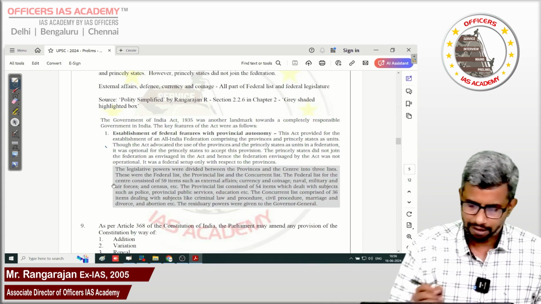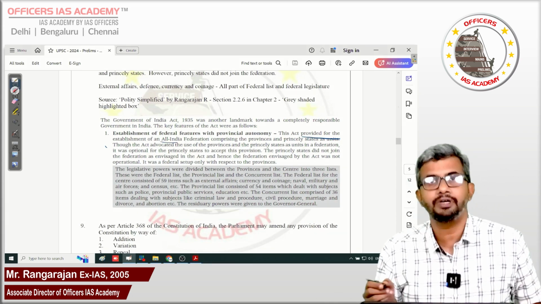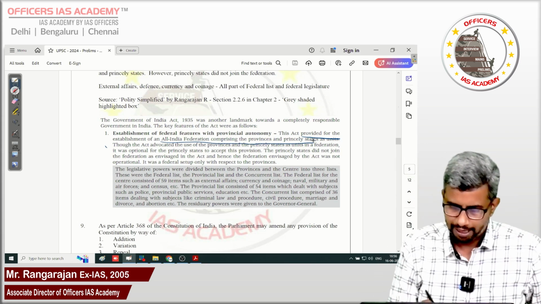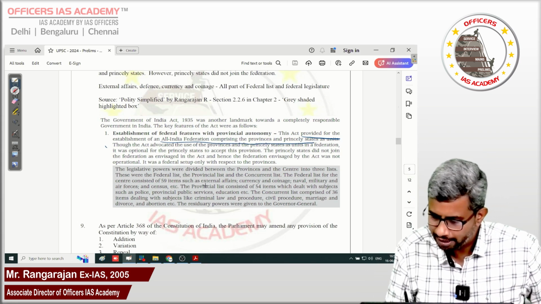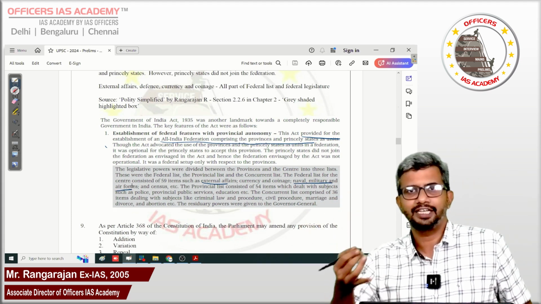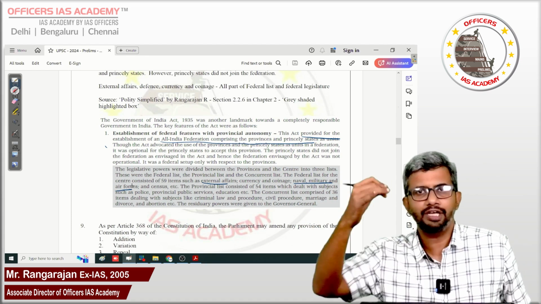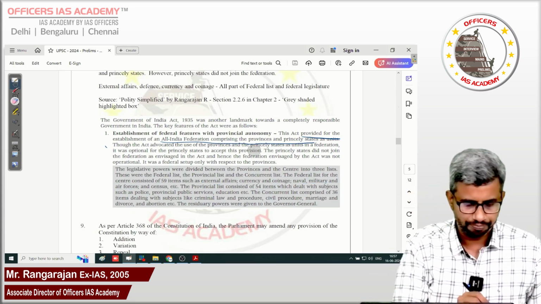And look at it here. It provided for an All India Federation comprising provinces and princely states. First statement correct. And federal list consisted of external affairs, naval, military and air forces, which is nothing but defense. Defense and external affairs, foreign affairs were part of the federal legislature. So both the statements are correct in this question.